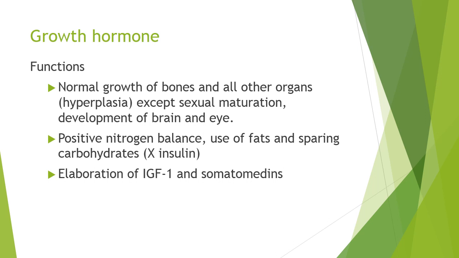The use of fats is preferred and the use of carbohydrates is spared, which is one of the actions opposite to that of insulin. So this is brought about by increased glucose production from the liver, that is increase in gluconeogenesis and inhibition of glucagon synthesis, and peripheral use of these carbohydrates is inhibited by glucagon, which is opposite to that of action of insulin.